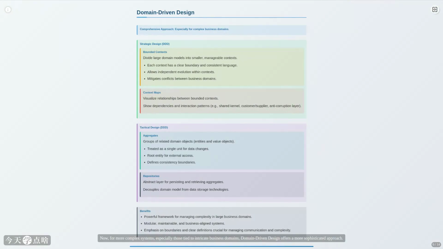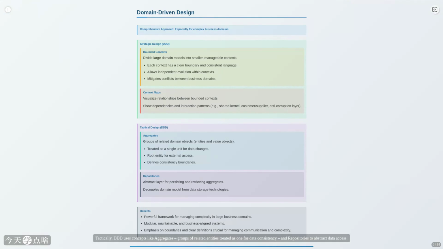Now, for more complex systems, especially those tied to intricate business domains, domain-driven design offers a more sophisticated approach. DDD has strategic and tactical layers. Strategically, it uses bounded contexts. Think of them as distinct business areas or subsystems. Each has its own clear boundaries and consistent language. This allows different parts of the system to evolve independently. Context maps visualize these relationships.